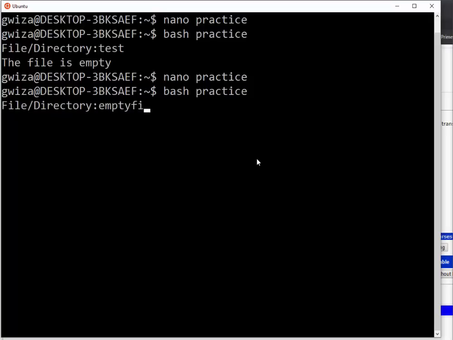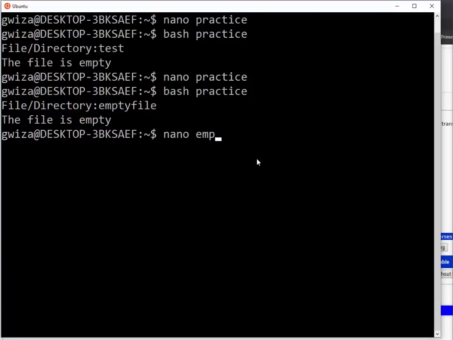Empty file, so excellent. So if I just put something then in my empty, let me see it here. Let me see it, empty file. You can see that it is empty, there's nothing in there.